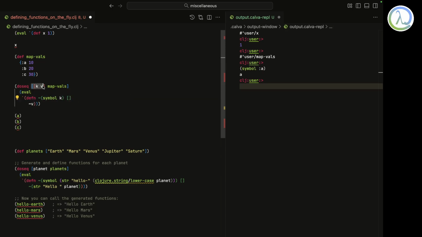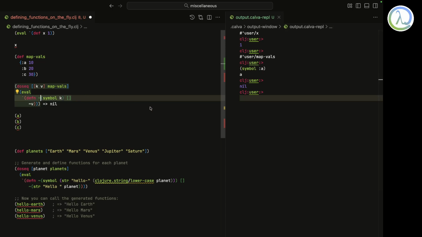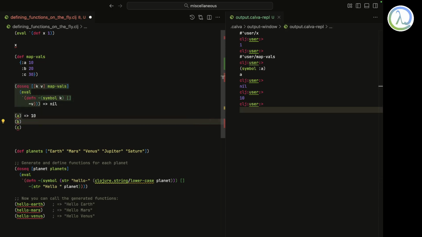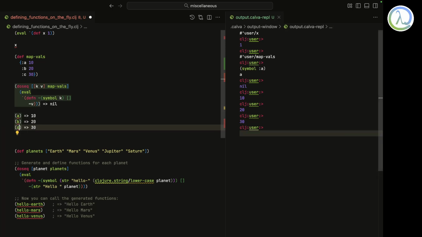Similarly, I'm just using doseq, so there'll be a function called b and there'll be another function called c. So let me just execute it. Of course, it returns nothing. Doseq doesn't return anything, right? So now if I just call this function a, I get 10. If I call function b, I get 20, and c, I'm getting 30, right? So yeah, you can also do something more complex.